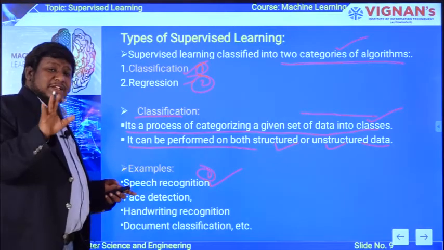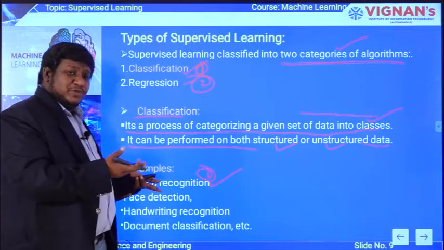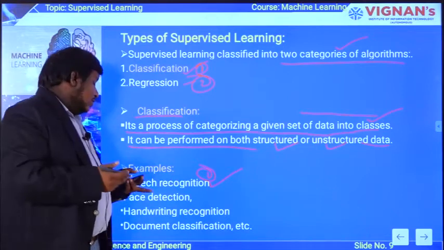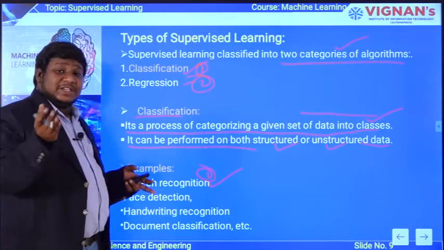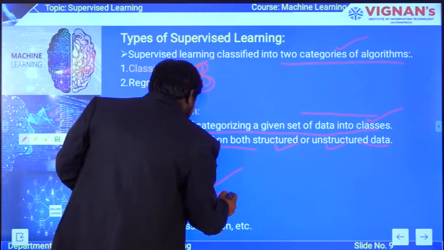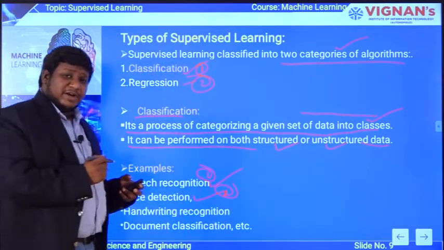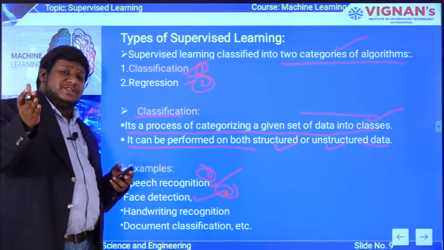So that is the recognition of the speech. Or you can see forensic labs, where these techniques are mainly used, to determine whether the voice is that person's or not. Similarly, face detection. One best example is the online posting of attendance of students when they enter the campus, by observing their faces.